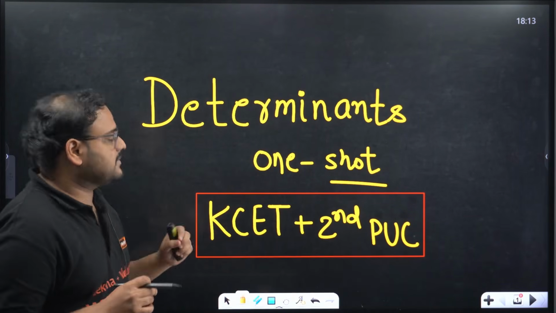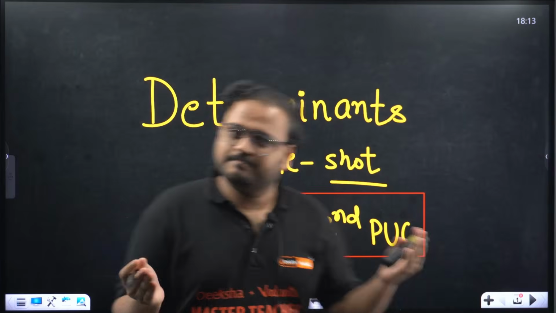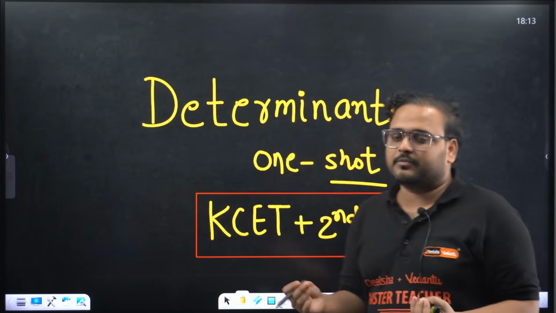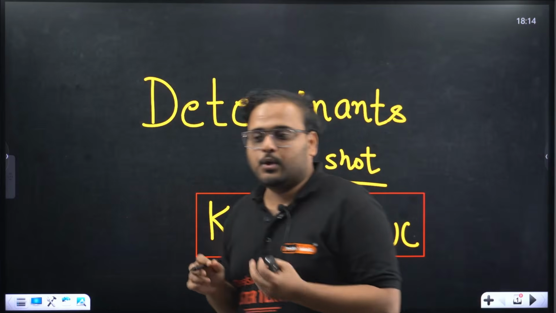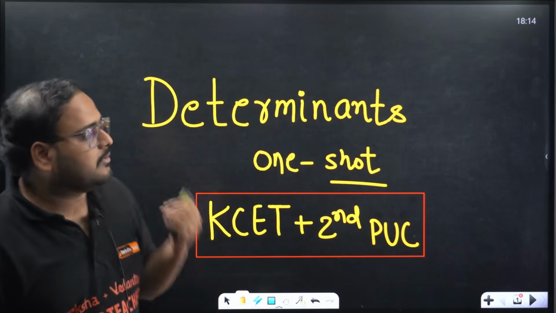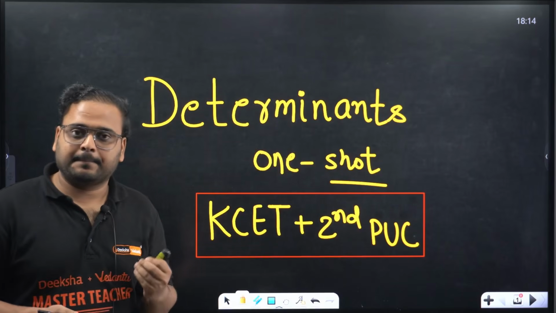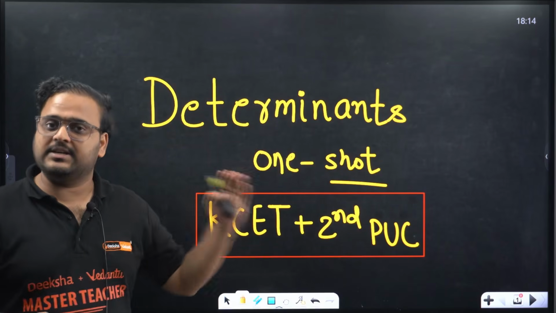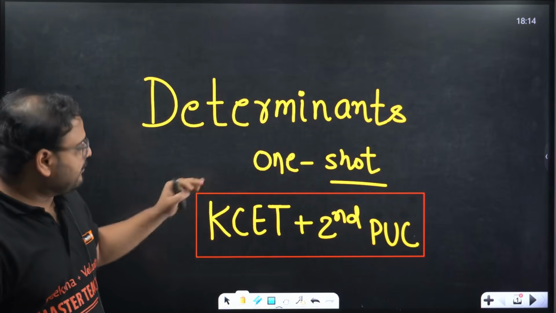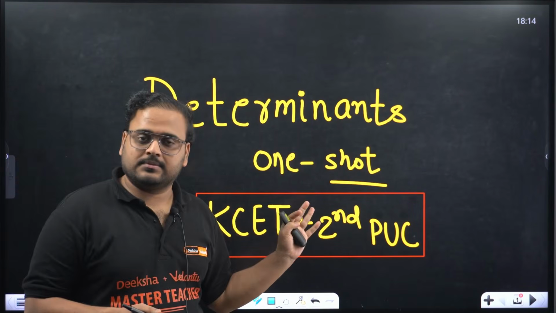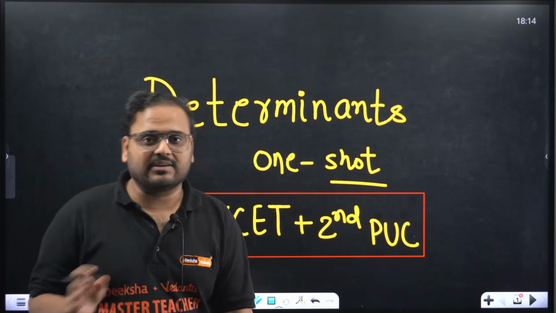Today in this class, in this one shot lecture, I'm going to cover another second PUC chapter, which is determinants. When I say I cover it, I mean that we'll complete each and every concept as per NCERT, as per your syllabus of CET and boards, and we'll solve questions of both the categories. CET, board style, everything will be discussed.